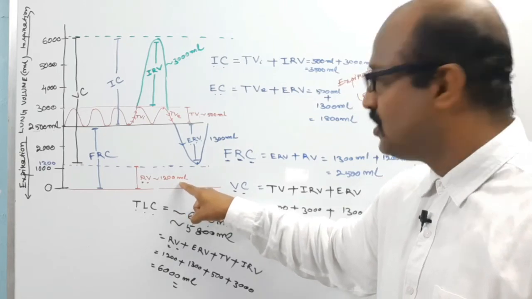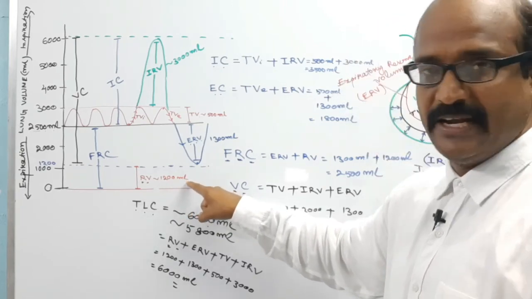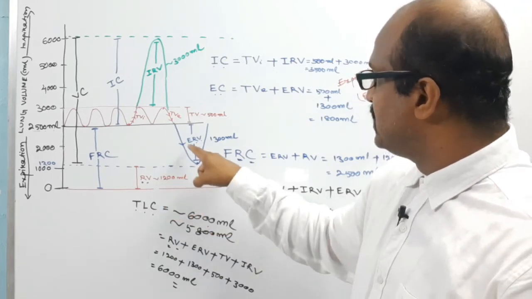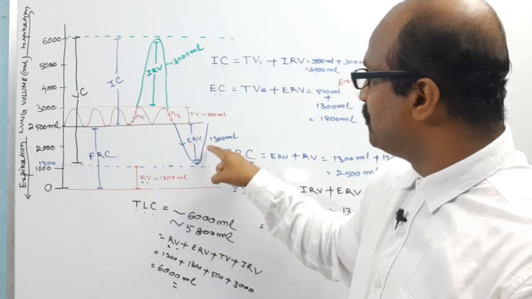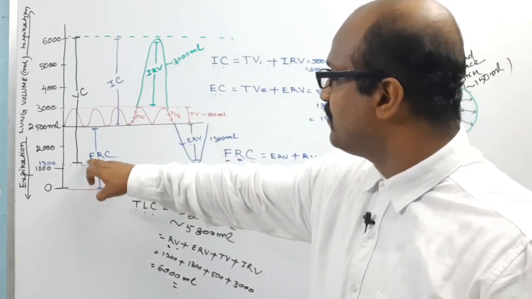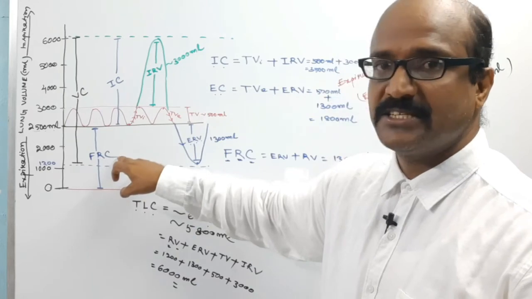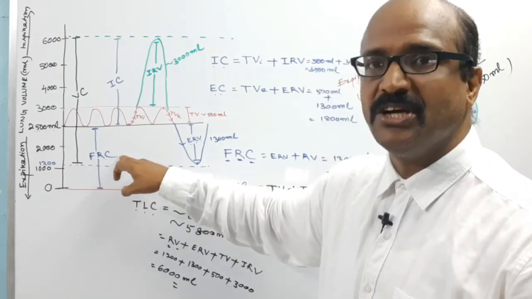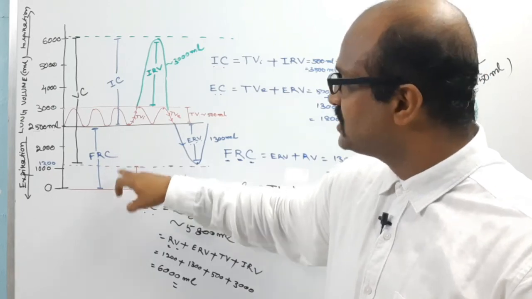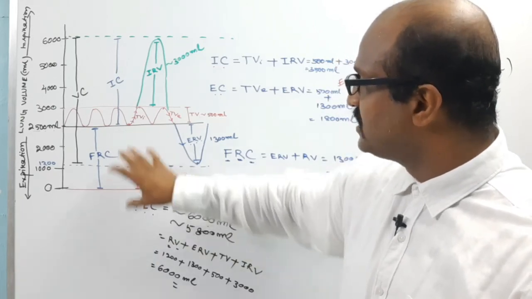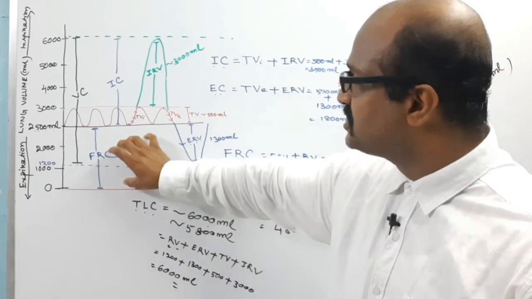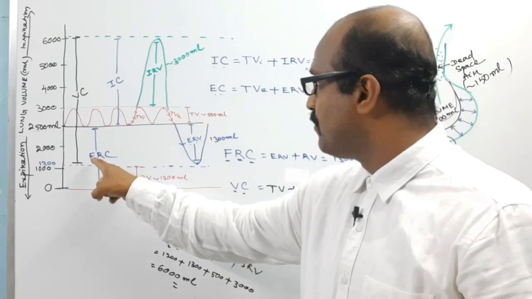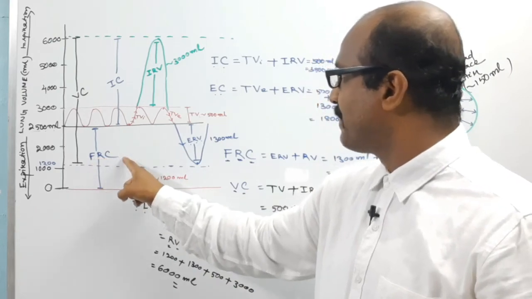Residual volume as well as expiratory reserve volume is commonly known as the functional residual capacity of the lungs. The lungs have the capacity to accumulate such an amount of air and it is functionally helpful for the lungs. That's why this is known as the functional residual capacity.